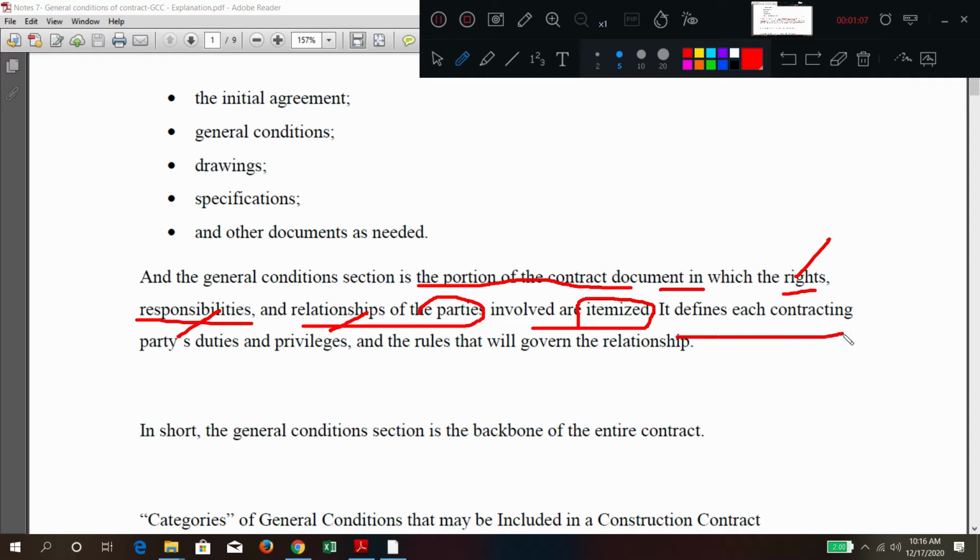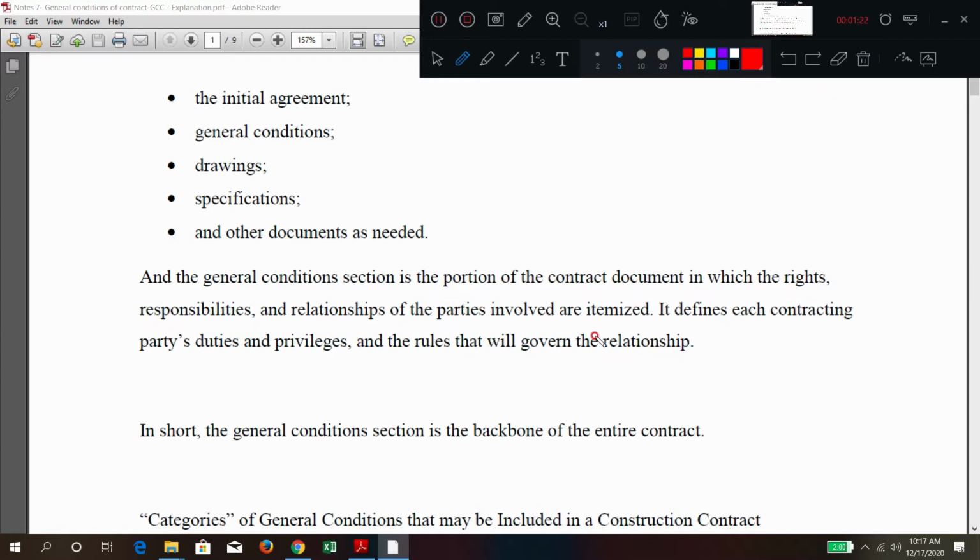So it defines each contracting party's duties and privileges, and the rules that will govern the relationship. So general conditions of contract will perform the rules of the relationship.